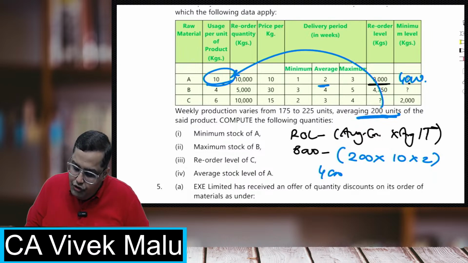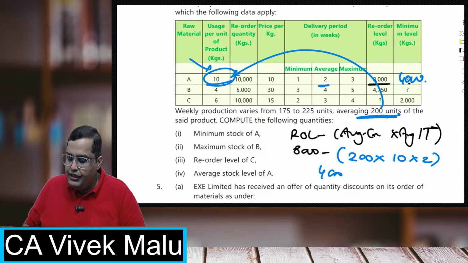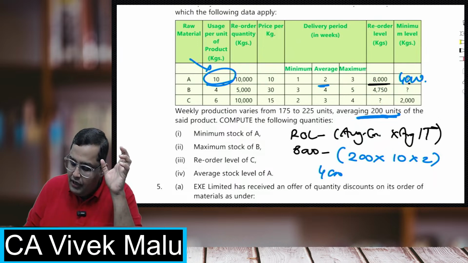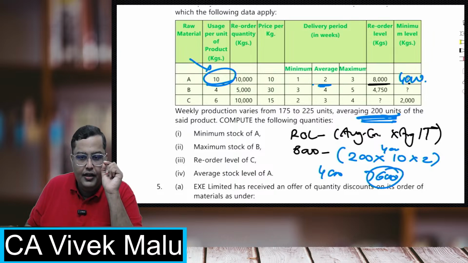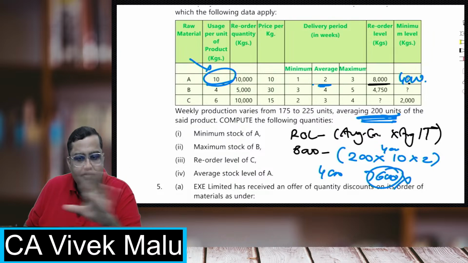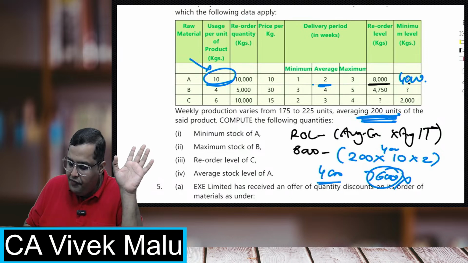This is where students normally go wrong. What they do is take the average production, 200 into 2, and then 8,000 minus 400, and they give the answer 7,600. No, 7,600 is not correct. The correct answer will be 4,000, because this is the output data.